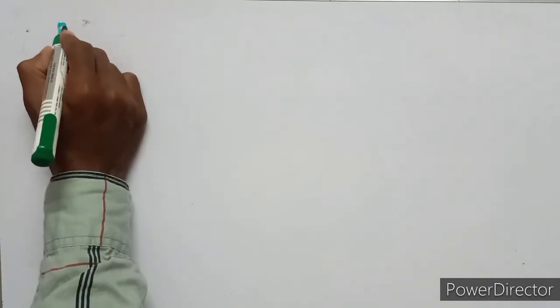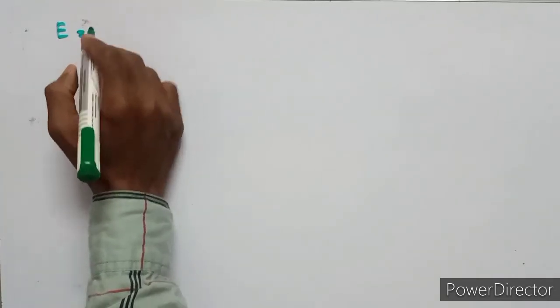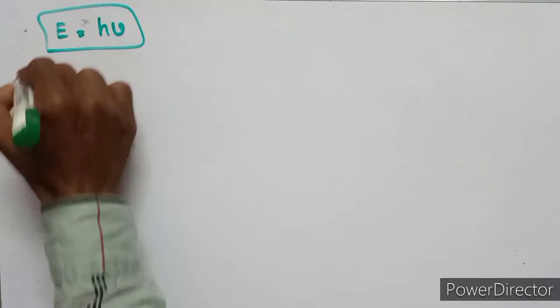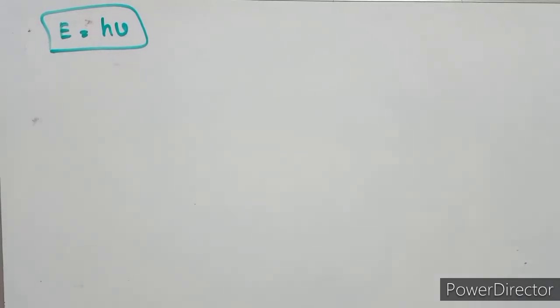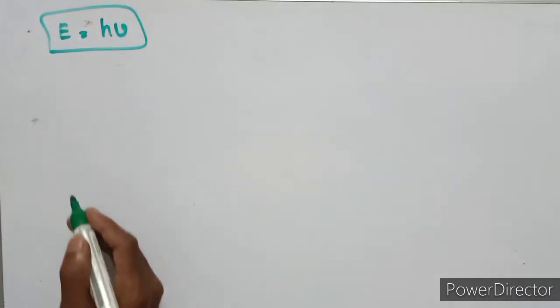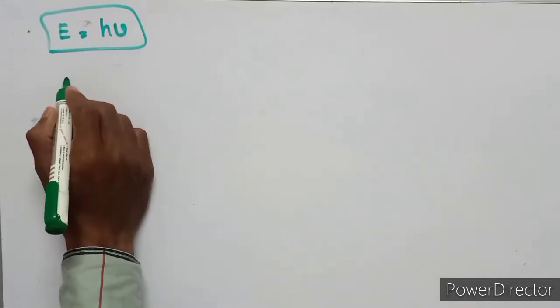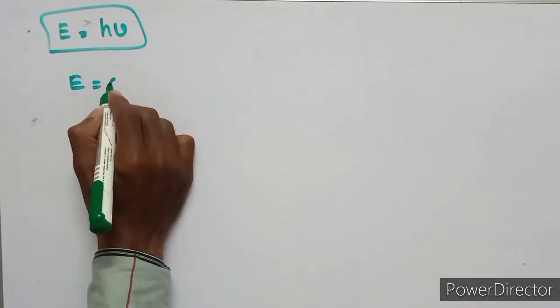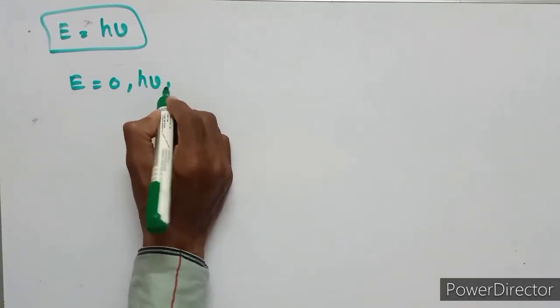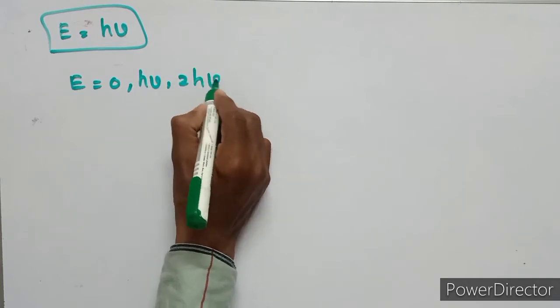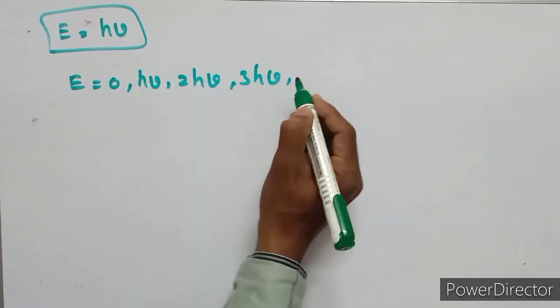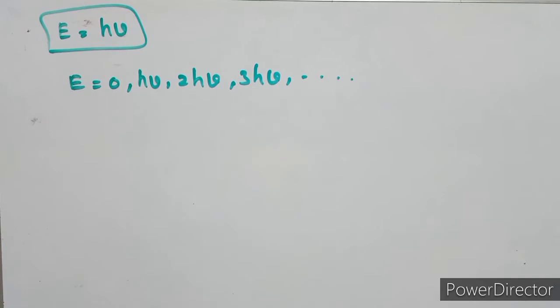E equals h nu, where h is Planck's constant and nu is the frequency. Then E equals 0, h nu, 2h nu, 3h nu, and so on. These are the E values.